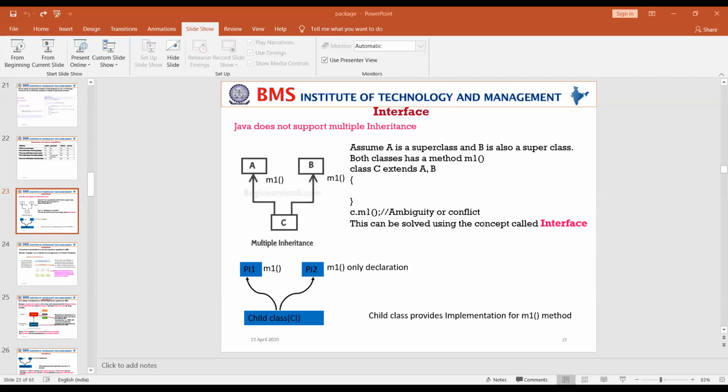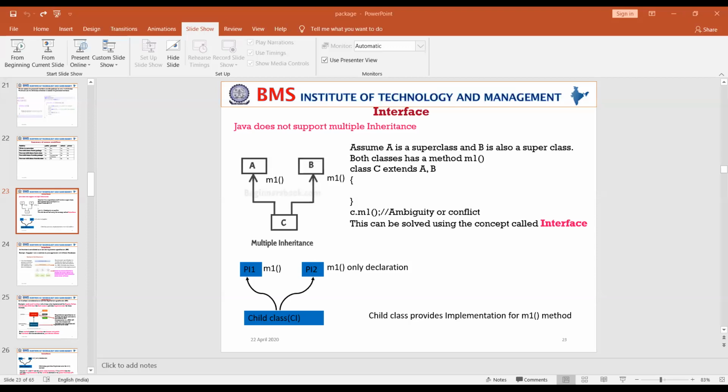Now, when we were discussing all those 5 inheritances, I was telling you that Java doesn't support multiple inheritance. Even in the case of hybrid inheritance, hybrid is a combination of all the other inheritances.